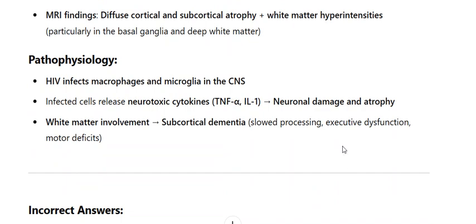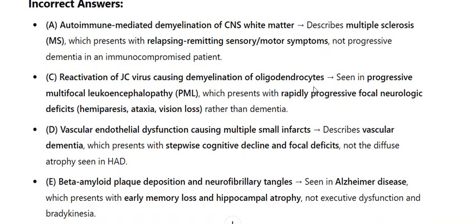Incorrect answers: A. Autoimmune-mediated demyelination of CNS white matter describes multiple sclerosis, MS, which presents with relapsing remitting sensory motor symptoms, not progressive dementia in an immunocompromised patient. C. Reactivation of JC virus causing demyelination of oligodendrocytes, seen in progressive multifocal leukoencephalopathy, PML, which presents with rapidly progressive focal neurologic deficits, hemiparesis, ataxia, vision loss, rather than dementia.